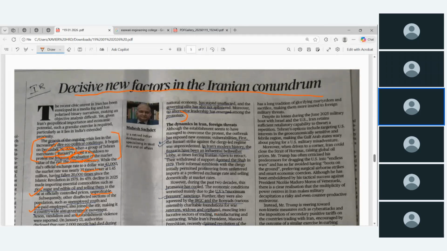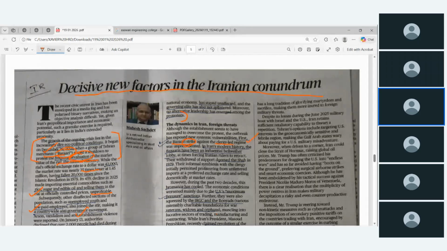See, the outbreak has exposed new systemic vulnerability. The first is the Bazaris' strike against the clergy-led regime. The Bazaris were affected a lot because of the devaluation of the currency. Their economy dropped, so they went on strike against the clergy-led regime.